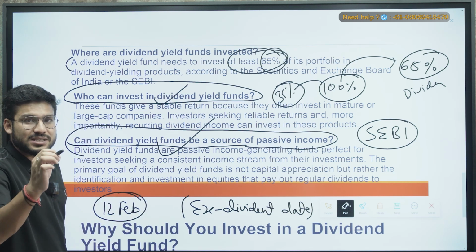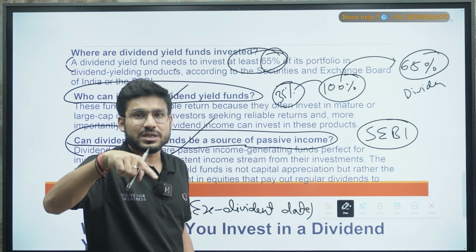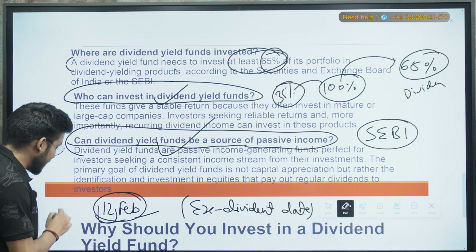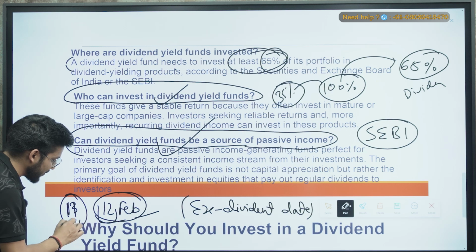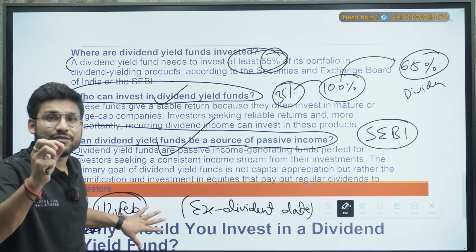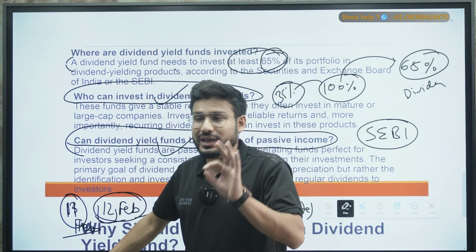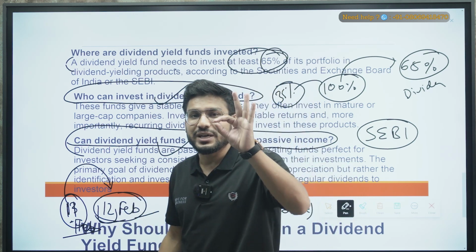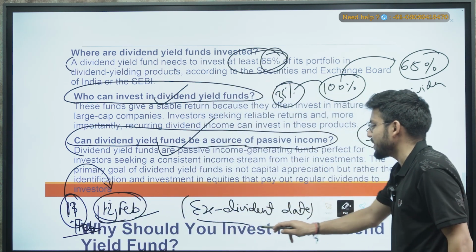What it will do, the company will provide the dividend to all its shareholders on 12th February, but only if they have invested in the company on or till 11th February, right? So if you want a dividend from this company, you should have a stock, you should have ownership in this particular company, on what date? On 11th February. Only then will you get a dividend on 12th February. Every year on 12th February this company will provide you a dividend, and that is what we call the ex dividend date, right?